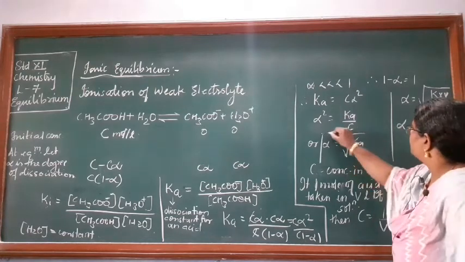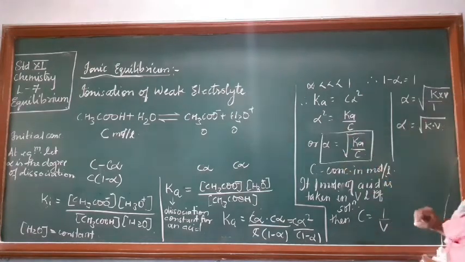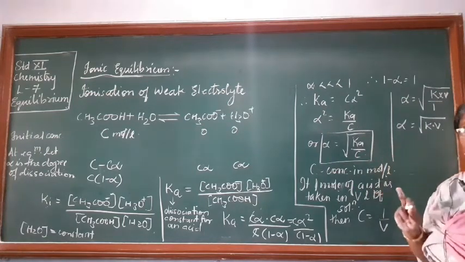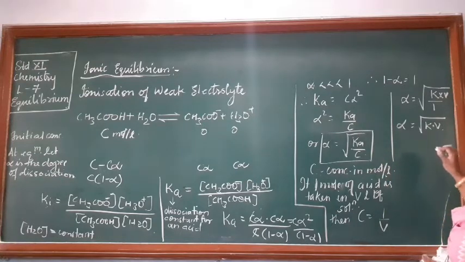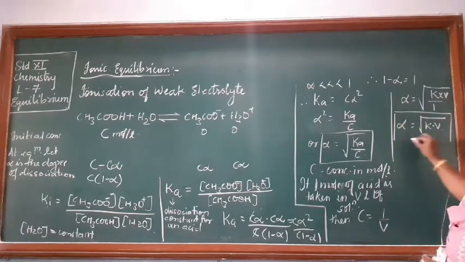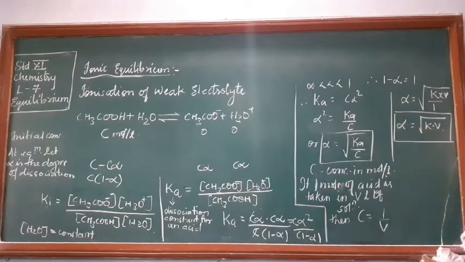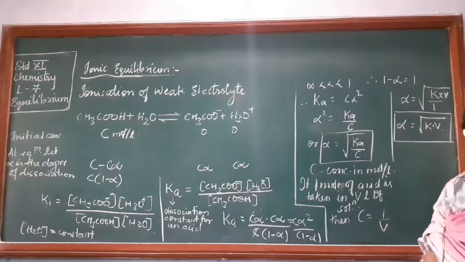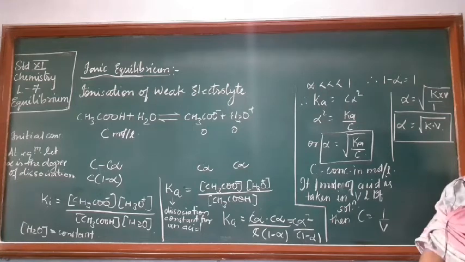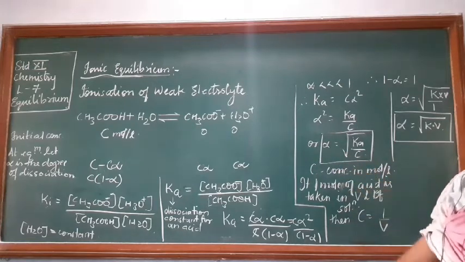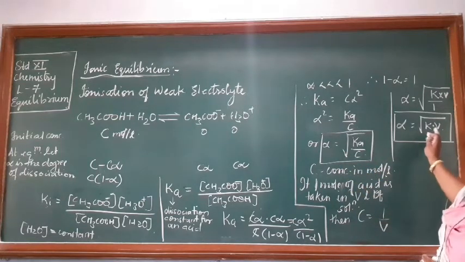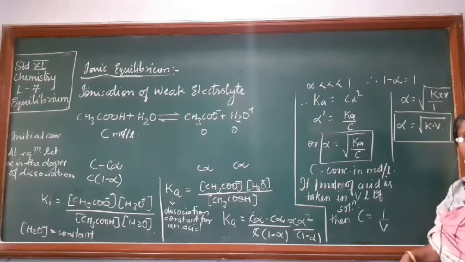So, you have so many formulas here which you are supposed to know. Alpha is equal to root of Ka by C, where Ka is the dissociation constant of an acid and C is the initial concentration of the acid taken. Here you can also have alpha is equal to under root of K into V, where V is the volume in liters. Followed everyone? So, this is how you can relate the dissociation constant with the degree of dissociation.